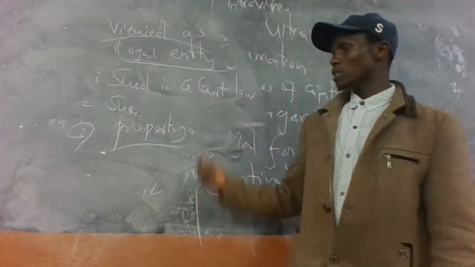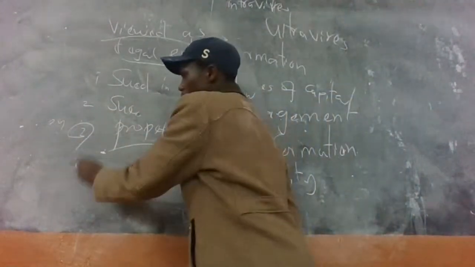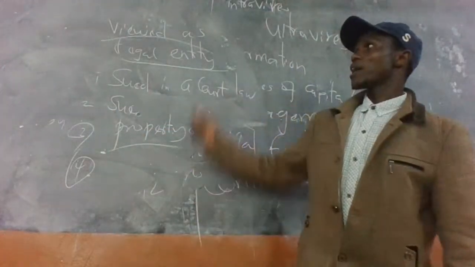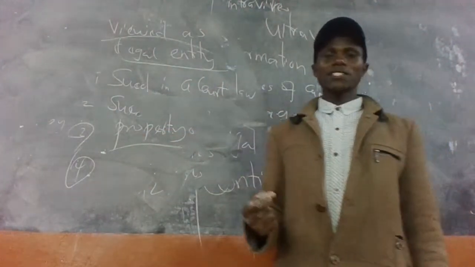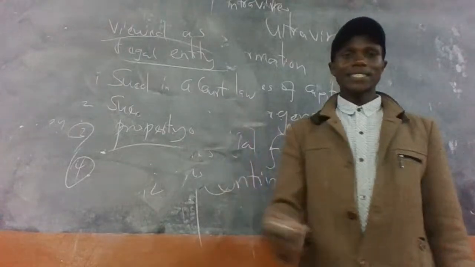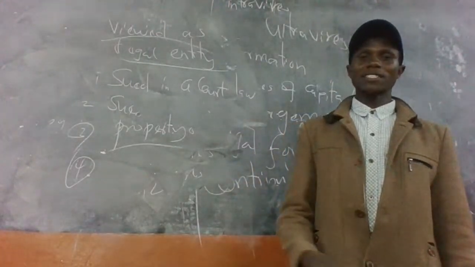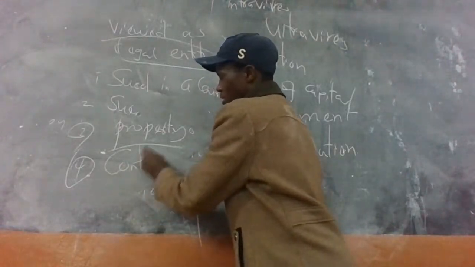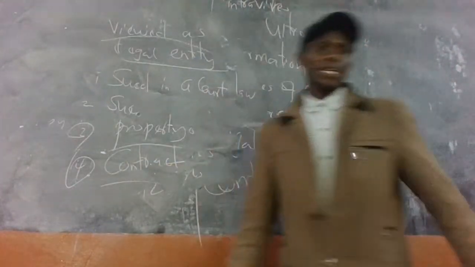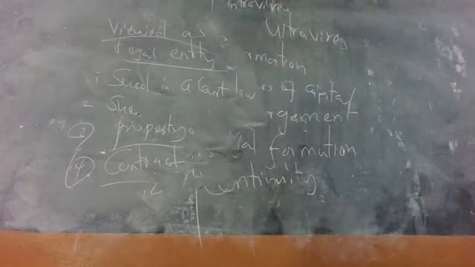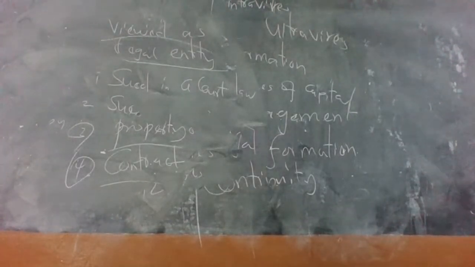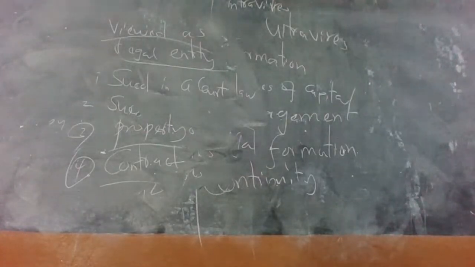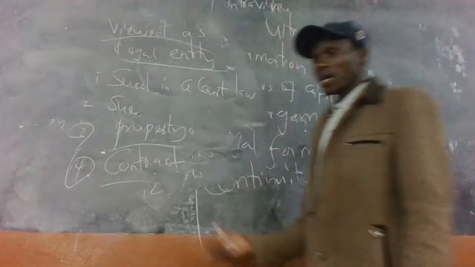And therefore, the fourth reason why a company is viewed as a legal entity is that it can enter contracts. The company can enter into contracts with other companies. So those are some of the reasons why the company is viewed as a legal entity. It can enter contracts in its own name with other companies.